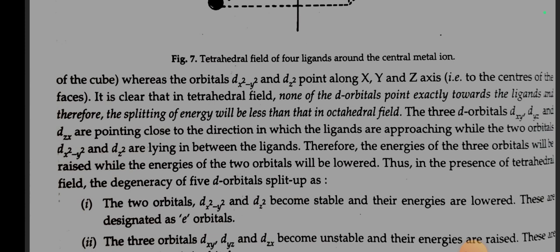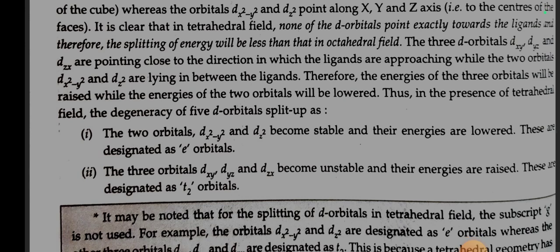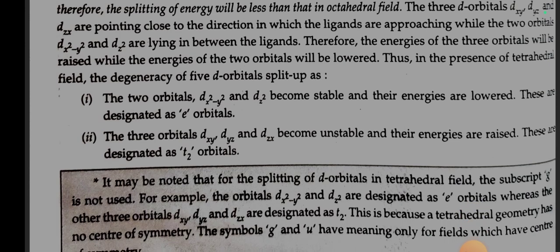It is clear that in a tetrahedral field, none of the d orbitals point exactly towards the ligands, and therefore the splitting of energy will be less than that in an octahedral field. The 3 orbitals dxy, dyz, and dzx are pointing close to the direction in which the ligands are approaching, while the 2 orbitals dx2-y2 and dz2 are lying in between the ligands. Therefore, the energies of the 3 orbitals will be raised while the energies of the 2 orbitals will be lowered.